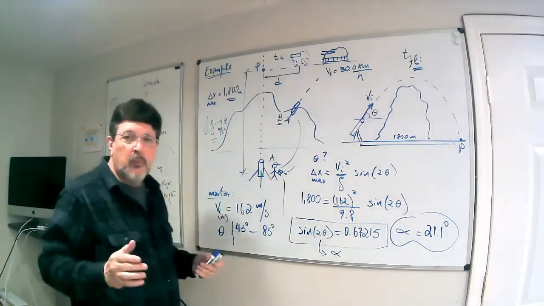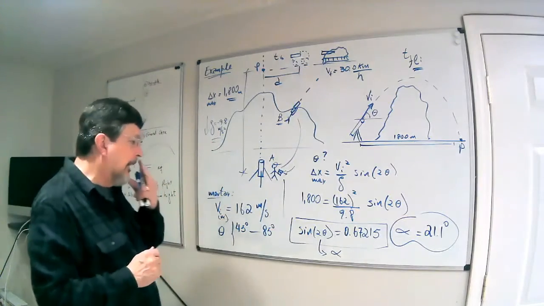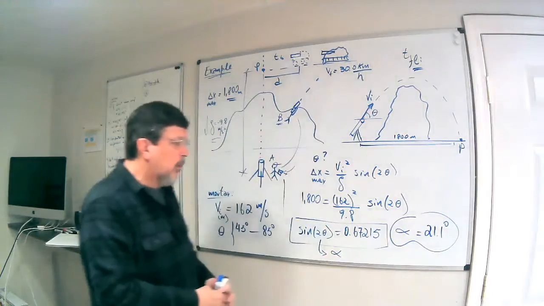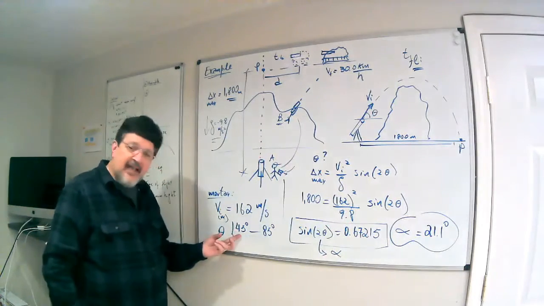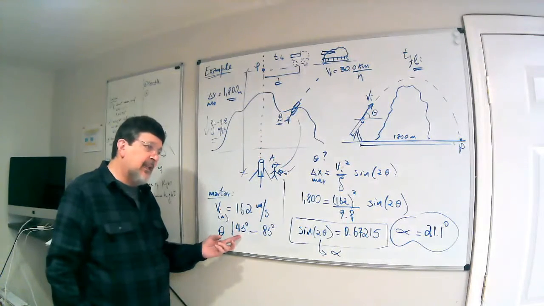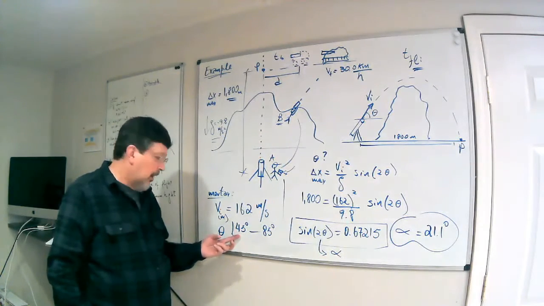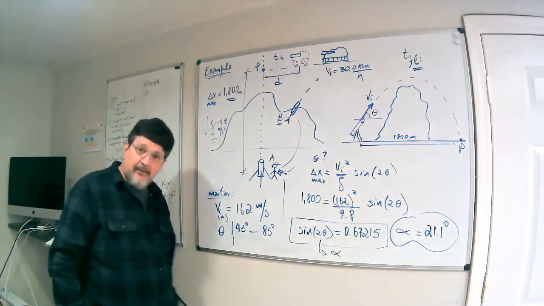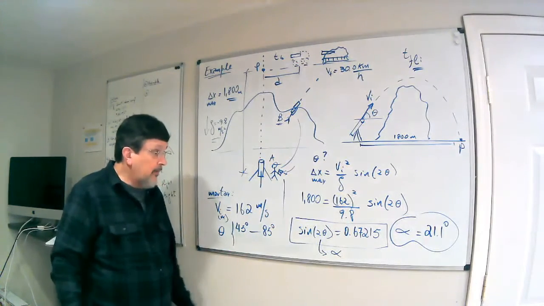Uh-oh, we got a problem, right? Because if we fire at 21.1 degrees, that's not in the range of the mortar. The mortar cannot fire anything at 21.1 because the range for the mortar is between 45 and 85. How do we solve this?